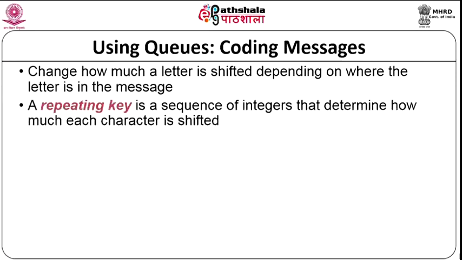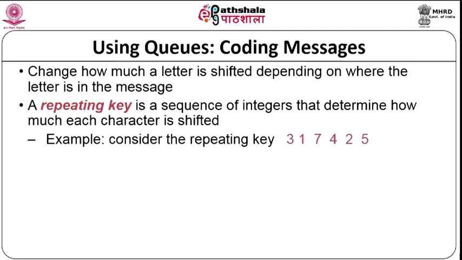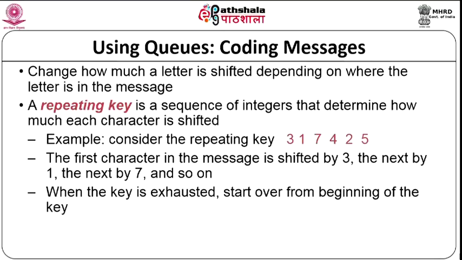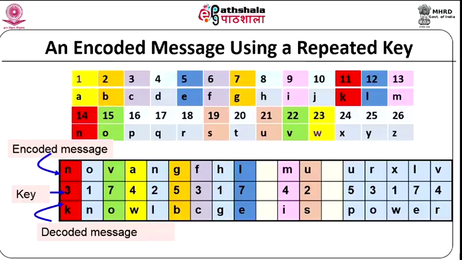Suppose you have the repeating key 317425. The first character in the message is shifted by 3, the next character is shifted by 1, the next by 7 and so on. This is called a repeating key, and this is how it is shifted. When the key is exhausted, you start all over again from 3. So you first do 3, then 1 shift, then 7 shift, then 4 shift, then 2 shift, then 5 shift, then 3 again. This is how it is done, and this is an example of an encoded message using a repeated key.